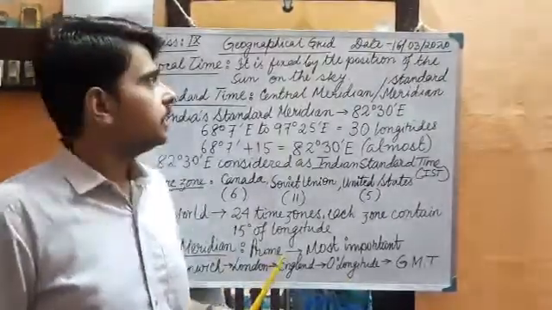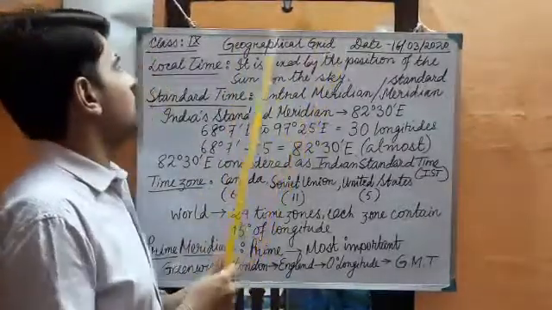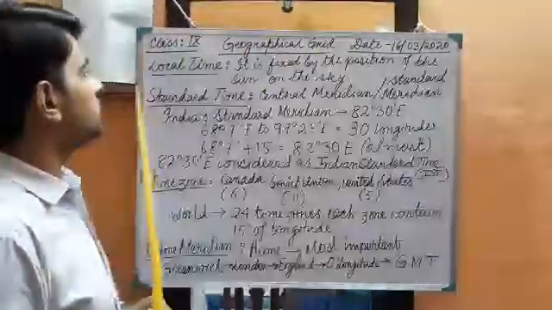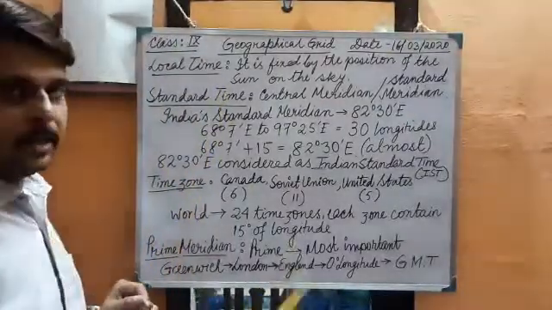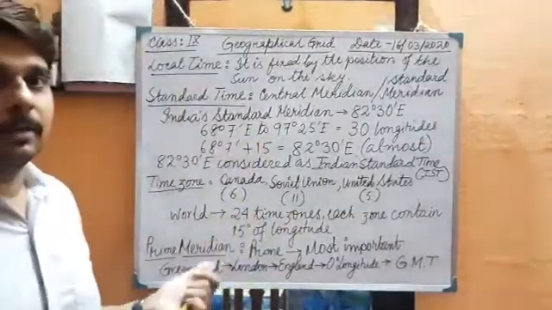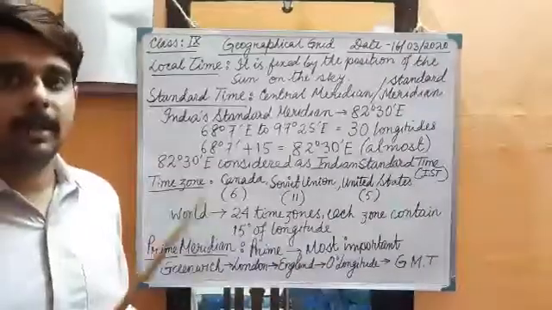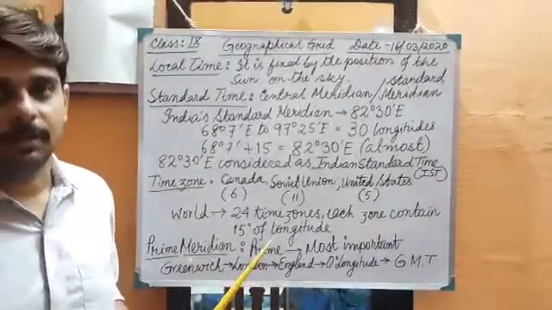In this class, we will learn about the geographical grid and some main features like local time, standard time, time zone, and prime meridian. These few things we will learn. We already learned how to calculate the time with the help of longitude in our last video.